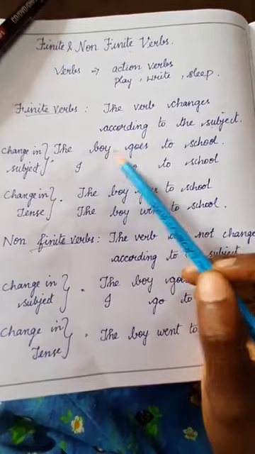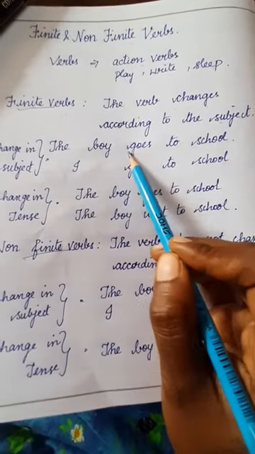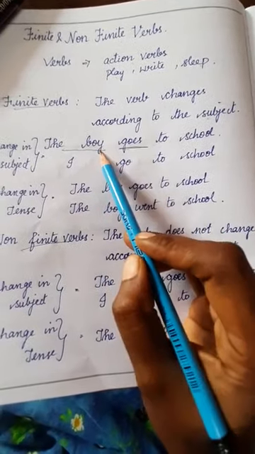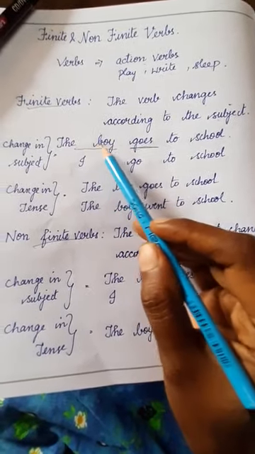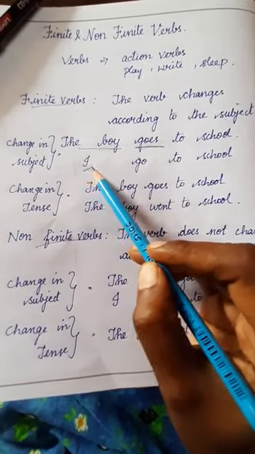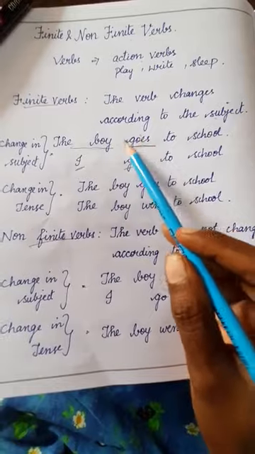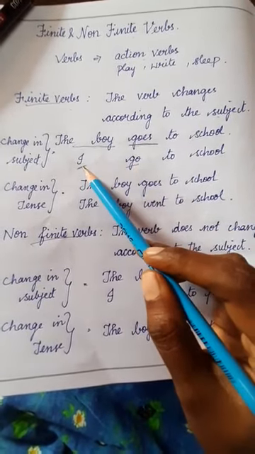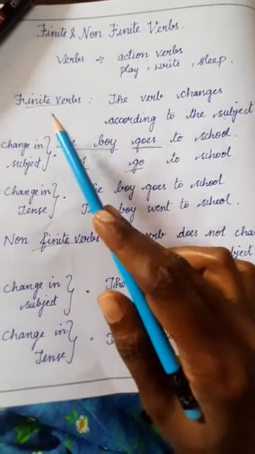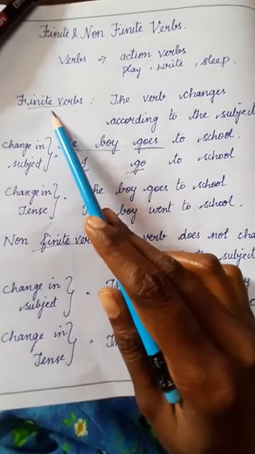See here, the boy goes to school. This is the example. You can see here the verb is goes. Here the subject is the boy. Now we are going to change the subject, the boy, into the pronoun I. When I change this to I, the verb changes into go. Now what happened? The verb is changing according to the subject. I am changing the subject, the verb is changing. So this verb is called a finite verb.